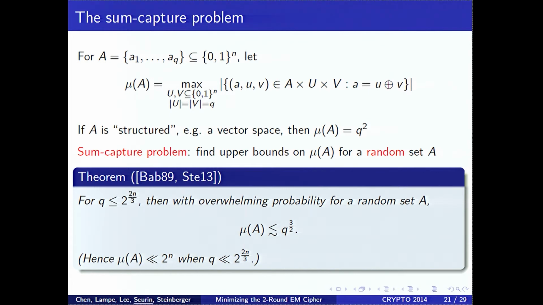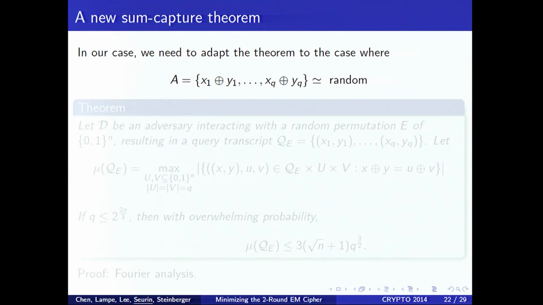So when the set A is truly random, then for q less than 2 to the 2n/3, mu of A can be shown to be less than q to the 3/2. Okay? And hence, mu of A is smaller than 2 to the n when q is less than 2 to the n/3. However, we cannot use this theorem directly because in our case, the set A is not perfectly random, okay? It comes from the interaction of the distinguisher with a random permutation. So this is a set which has this form.